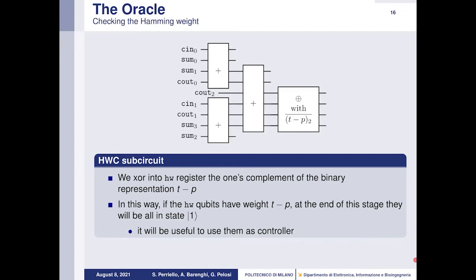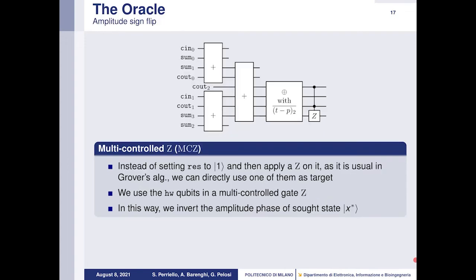At this point, we XOR into the HV register the ones complement of the binary representation of T minus P. And in this way, if the qubits belonging to the HV register have weight T minus P, at the end of this stage, they will be all in state ket 1. And it will be useful to use them as controls, as we will see in the next slide.